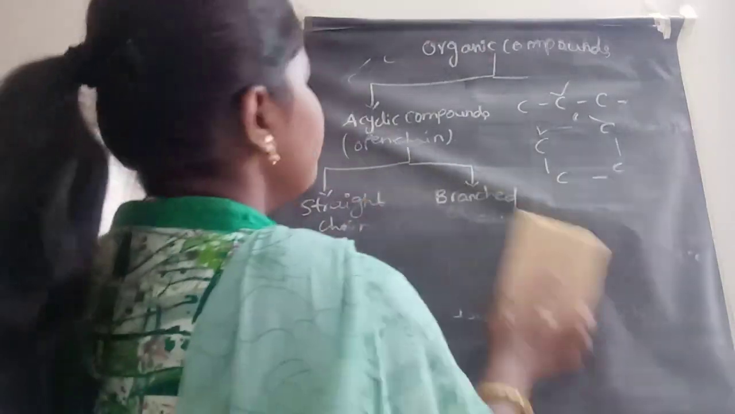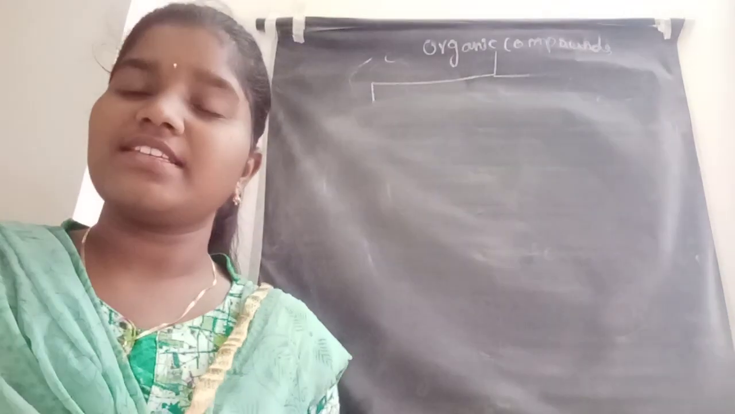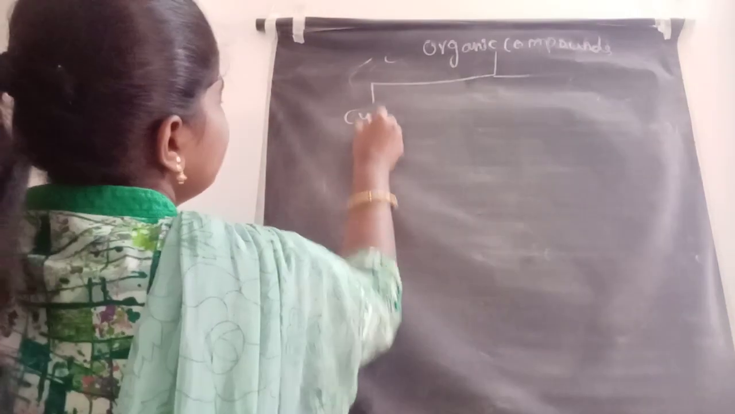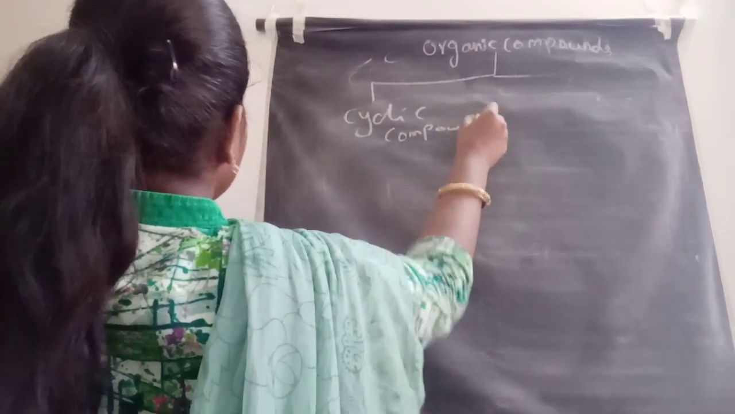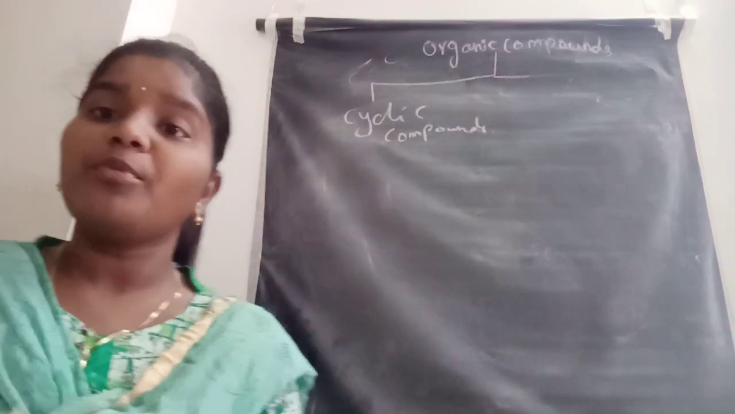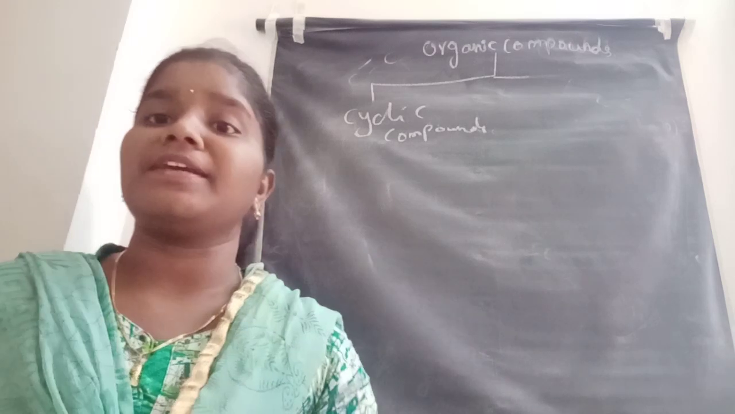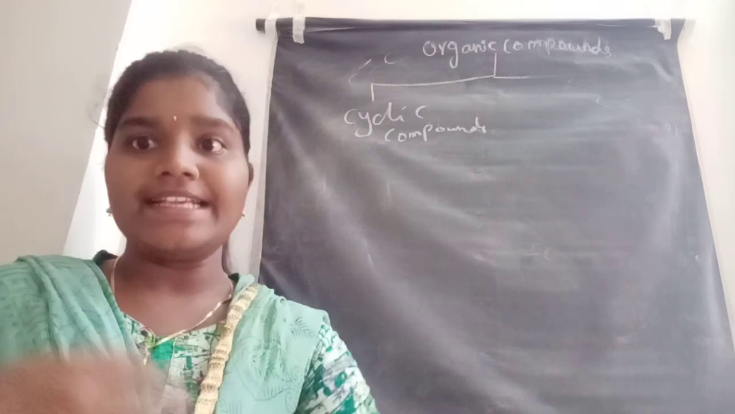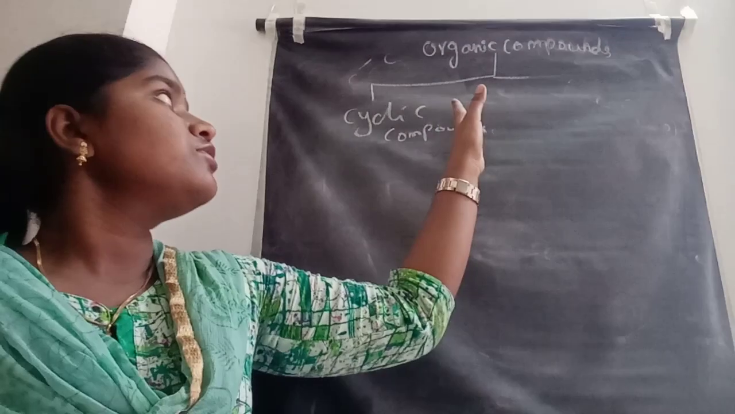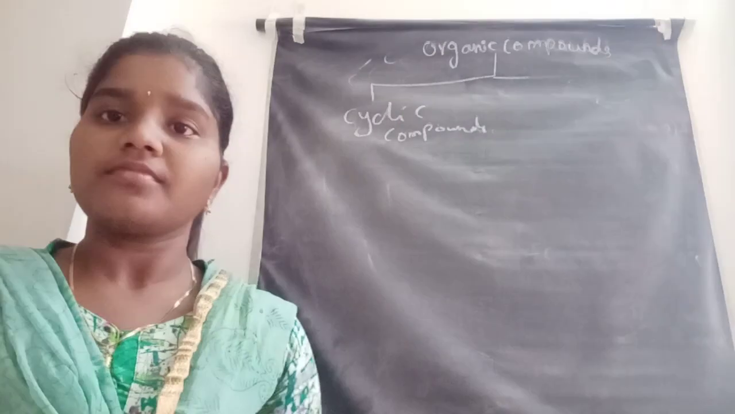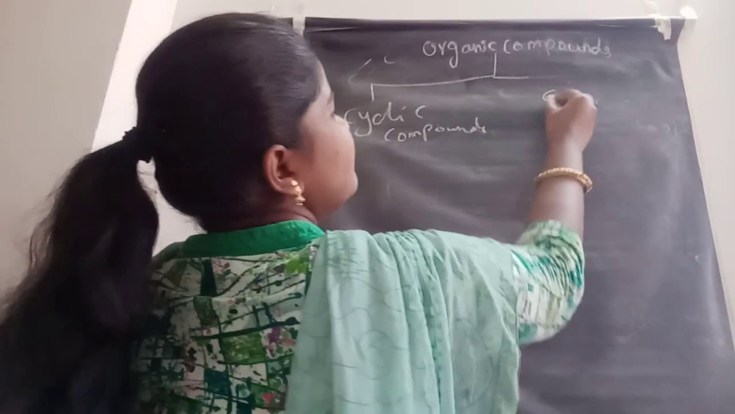Next one, cyclic compounds. Let us see the cyclic compounds classification. Cyclic compounds are the compounds in which the carbon atoms are arranged in the form of a cyclic ring. The carbon atoms are arranged cyclically. Those compounds are called cyclic forms. The carbon atoms are joined together to form a cyclic ring, like this.